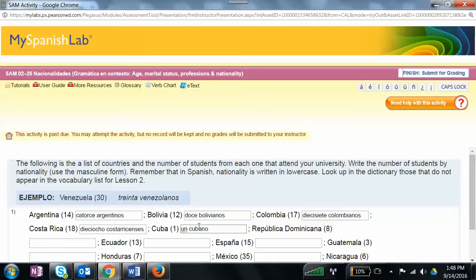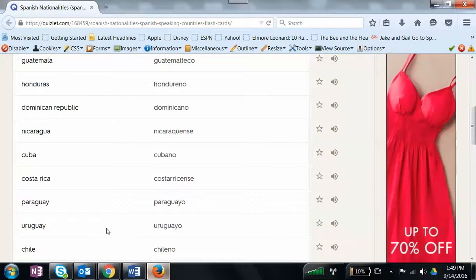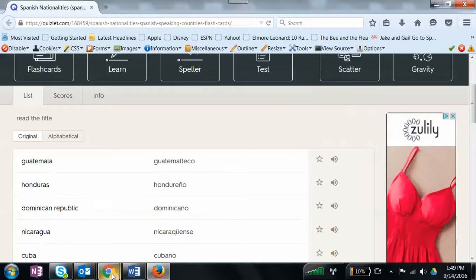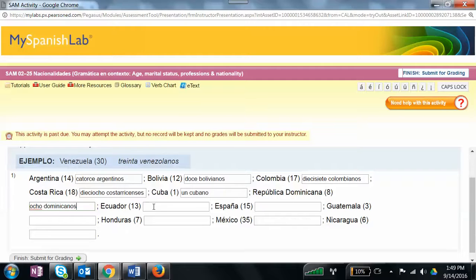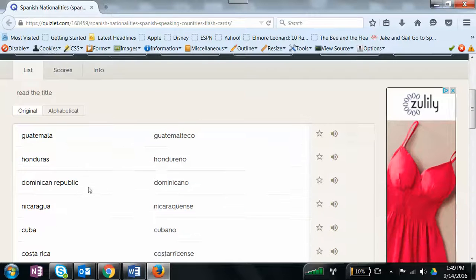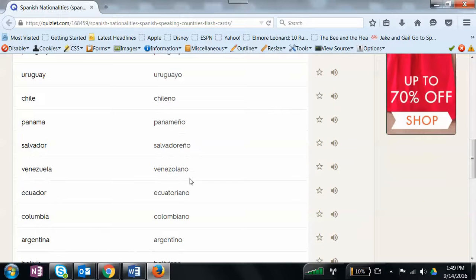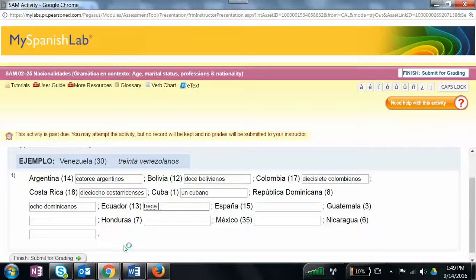So anyway, if I keep going, then we've got La República Dominicana, and you've got 8, so it'll be ocho, and then you have to find La República Dominicana, so that is Dominicano. So you would go back out here and write Dominicano, but again, because it's multiple, Dominicanos. And then Ecuador, you would write 13, and then for Ecuador, you would find Ecuatoriano, and then you add the S, and then España, you're going to write 15,